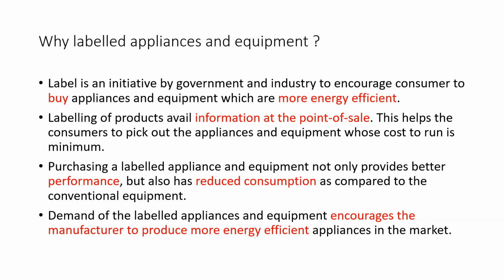Next, purchasing a labeled appliance not only provides better performance but also has reduced consumption as compared to conventional equipment. So performance is good and your electricity bill is also saved.